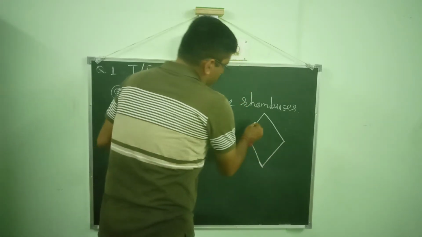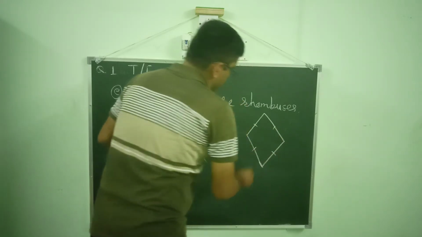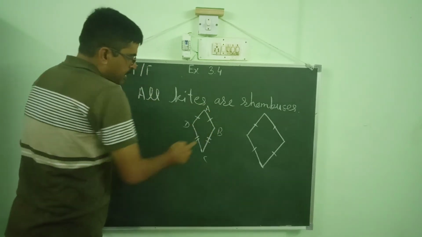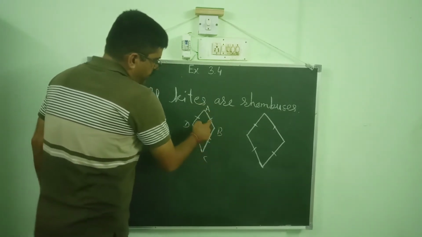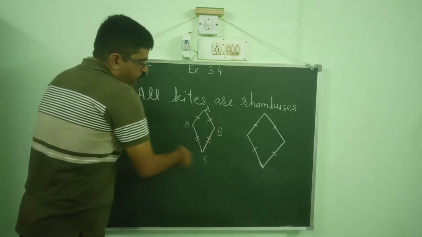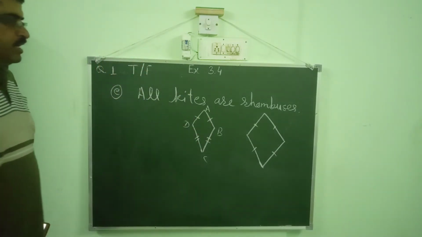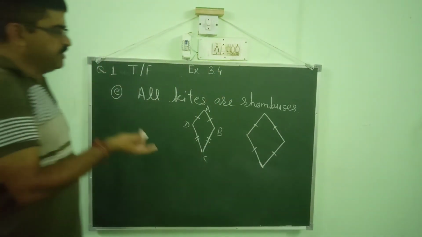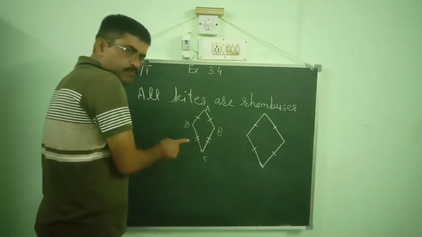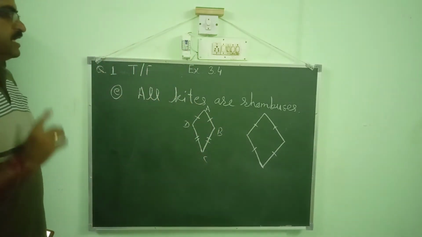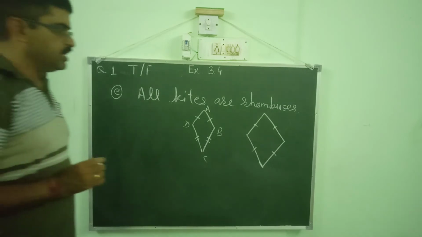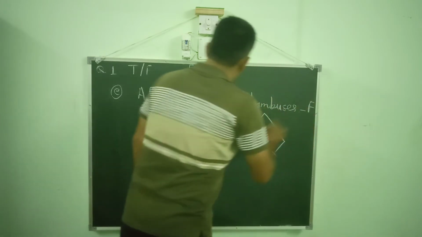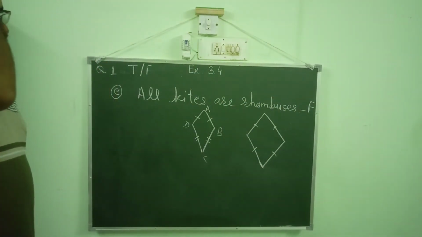in a rhombus, all sides are equal. This kite has adjacent sides equal but not all sides equal, but a rhombus has all sides equal. So sometimes a kite can be a rhombus, but in all cases that is not true. So this is a false statement. All kites are rhombuses is not a true statement.